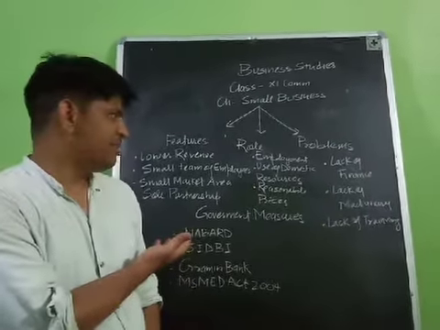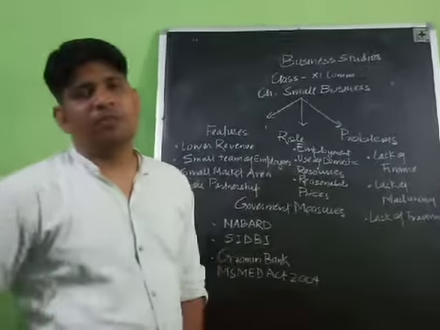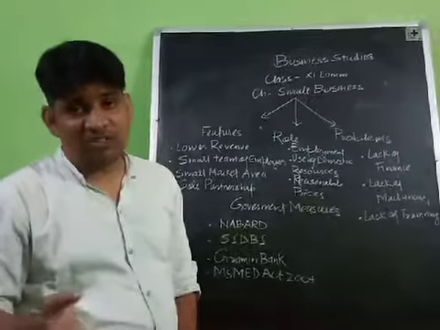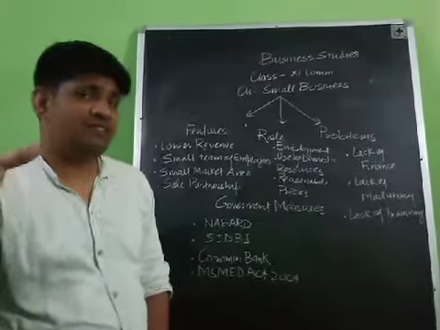The another one is reasonable prices. It is an important part because whatever the product is produced by the small business, they produce the product at reasonable prices for the customer, because the customer is ready to purchase the product if it has reasonable prices.